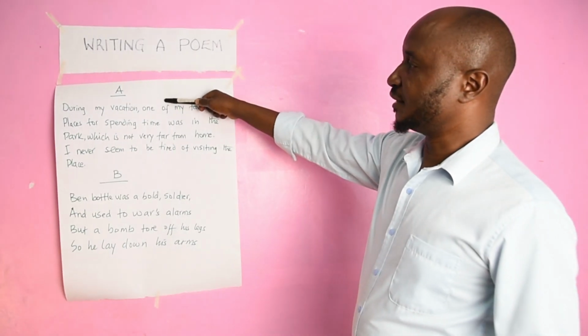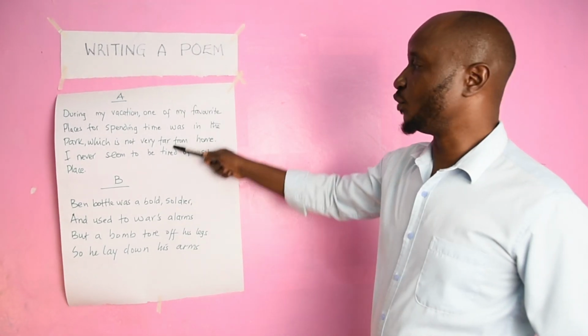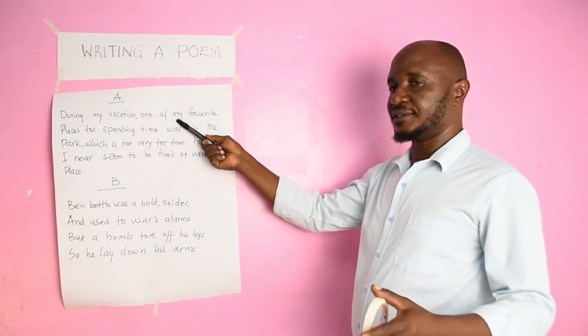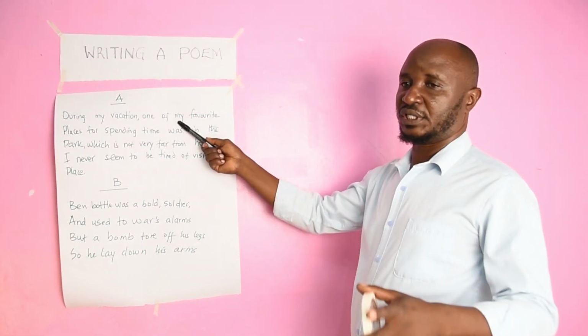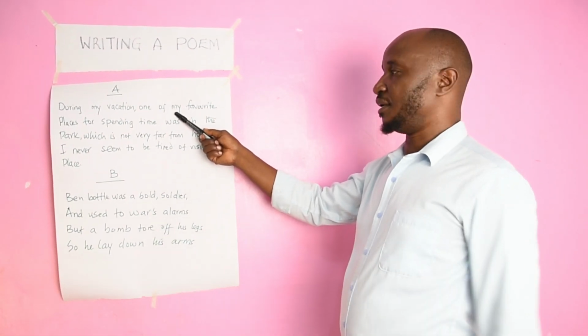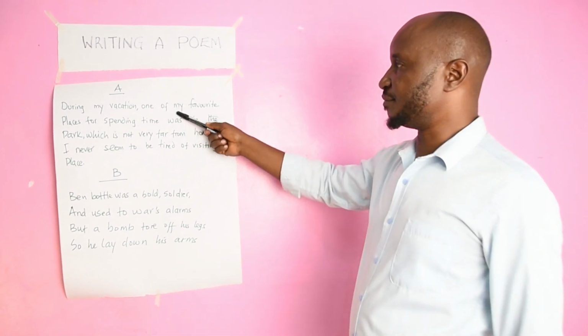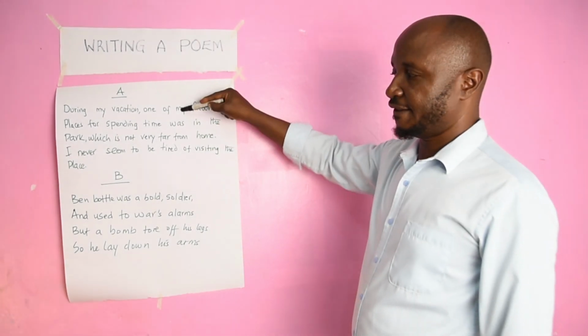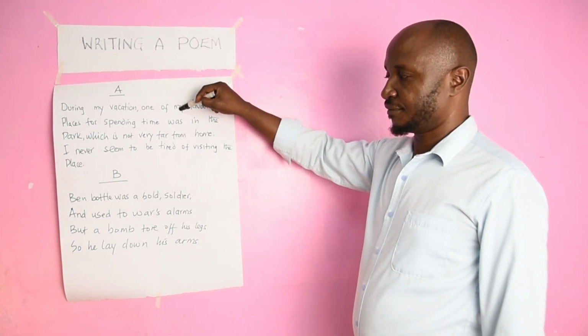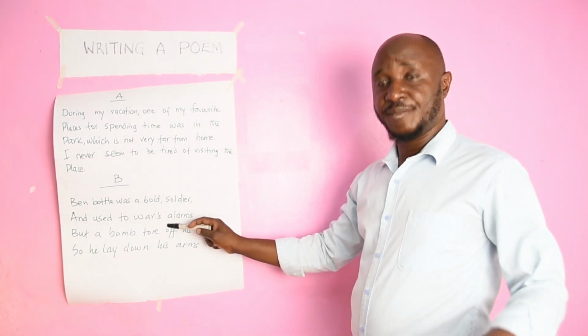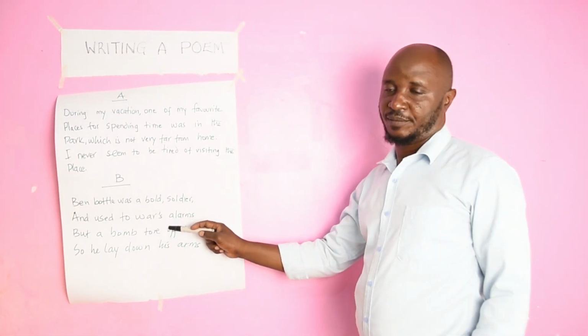So let's look at between A and B. Which one do you think is a poem? Yes, Bob. Tell us, between A and B, what do you think is a poem? Yes, you're right. B is a poem. And why is it a poem?